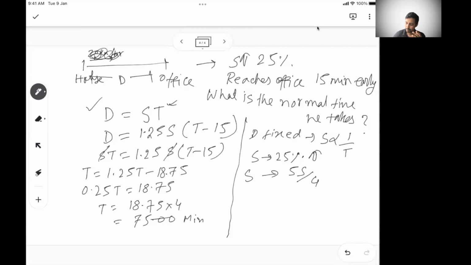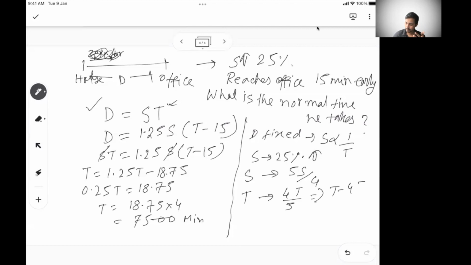So if your speed changes to 5S by 4, if your time was T before, now you should take 4T by 5, because speed and time are inversely proportional. If you increase your speed to 5/4 of the actual one, your time will reduce to 4/5 of the actual one, right? So T goes to 4T by 5. So basically, how much time are you saving?